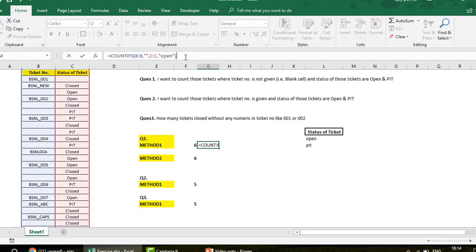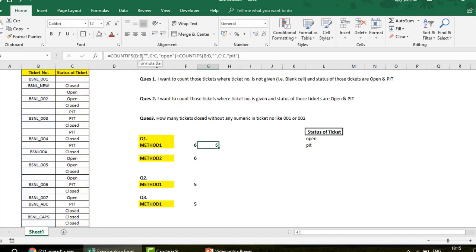Now, I don't just want to find the open, I also want to calculate the PIT. So just copy the same formula here again and add plus. In this open, just write PIT, and that's it, guys. This function returns the total count where you have blank ticket numbers and, at the same time, the corresponding status of the ticket is PIT. That number will be added to this COUNTIFS result. Just press enter, and there we go.